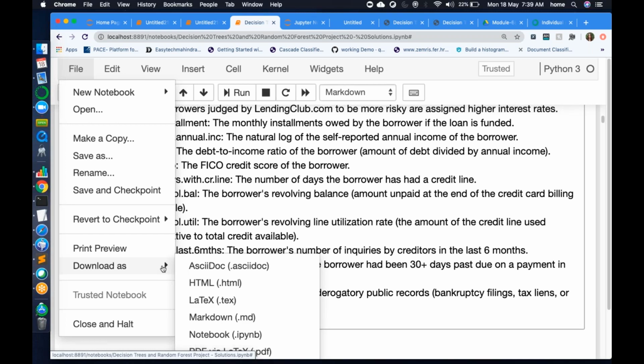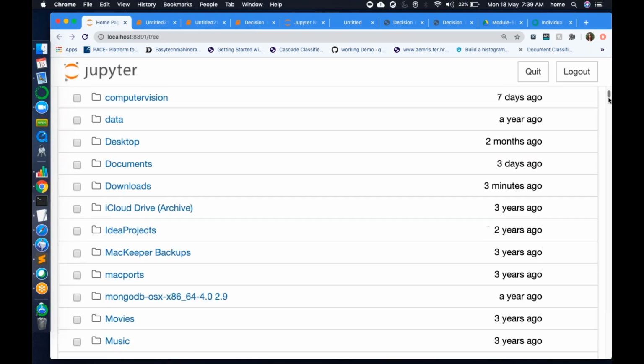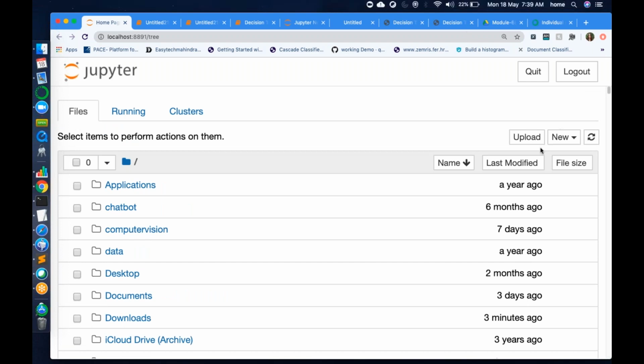So what you can do is, when you are sharing your code, always try to download in .py format, so that everybody can open it. But when you want to save your result, you can create two copies. One is IPYNB for proper documentation, and one is .py, so that anybody can use it. Is it clear? So whenever next time you see any file with the .ipynb extension, you can understand that it is a Jupyter Notebook file. Only in Jupyter Notebook can you upload it and then see that file's code.